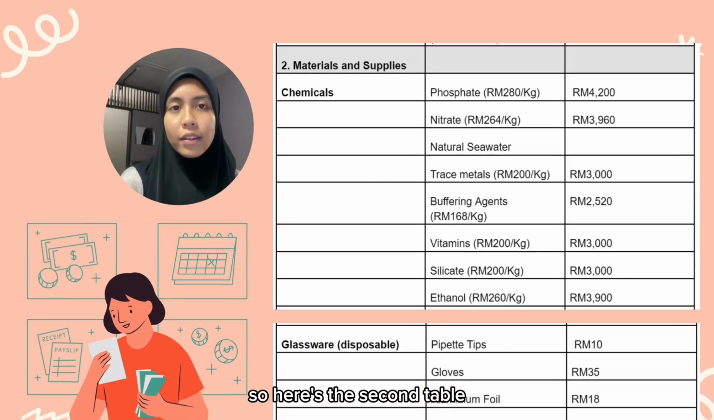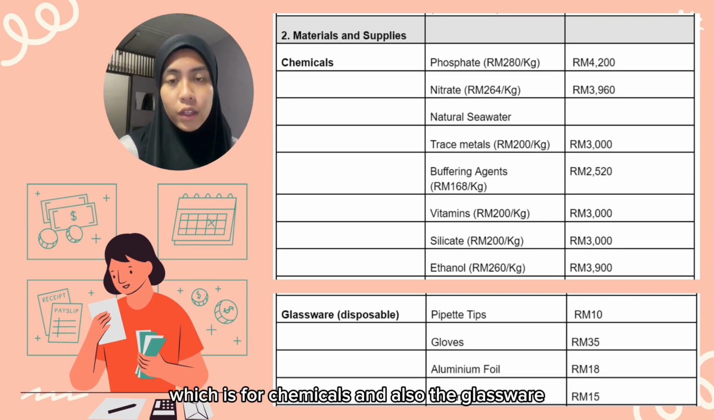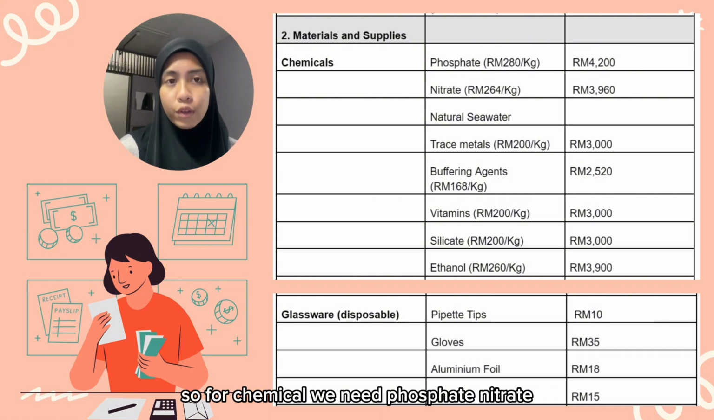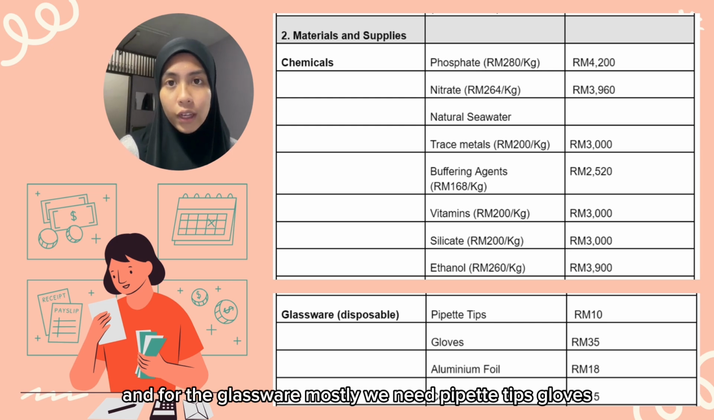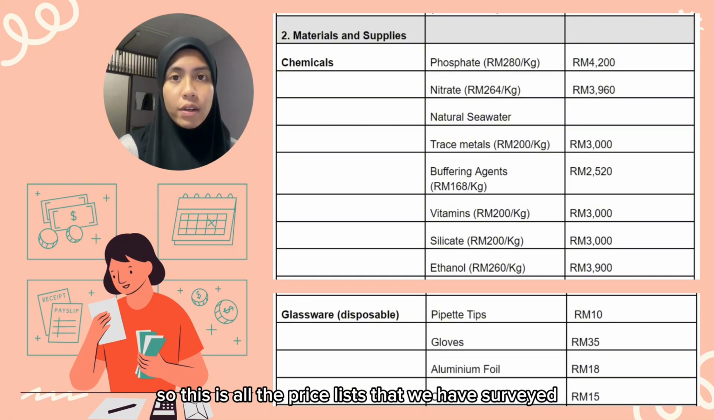So here's the second table, which is a table for materials and supplies that we use during the project, which is for chemicals and also the glassware. For the chemicals, you need phosphate, nitrate, natural seawater, trace metals, buffering agent, vitamin, silicate, and also ethanol. And for the glassware, mostly we need pipette tips, gloves, aluminium foil, and also cotton. So there is all the price list that we have surveyed.